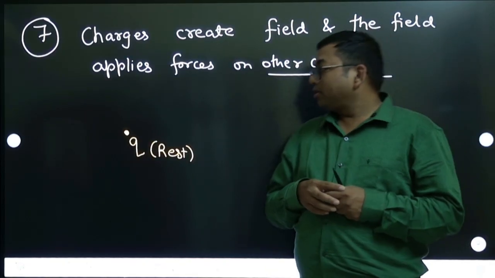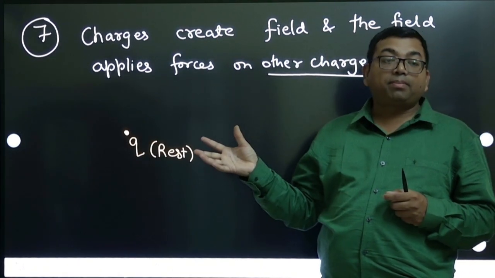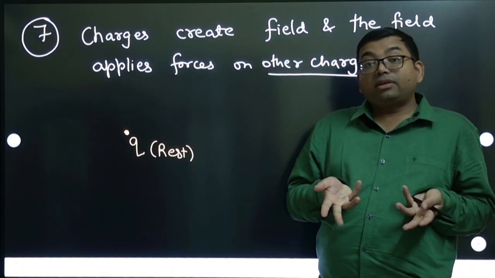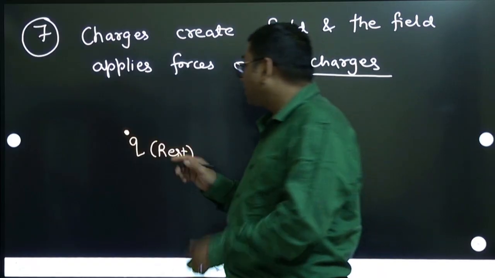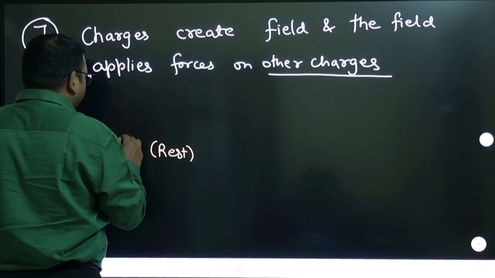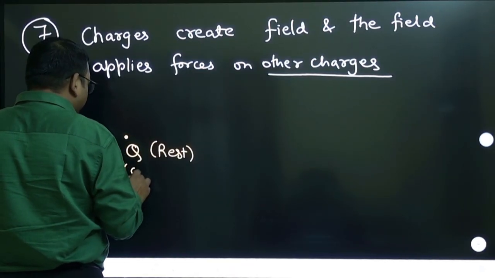Okay, so how does this charge apply force on any other charge? Because it is not in contact, right? Let us say you bring another charge, and let us call this charge capital Q. Capital Q is sometimes called the source charge.